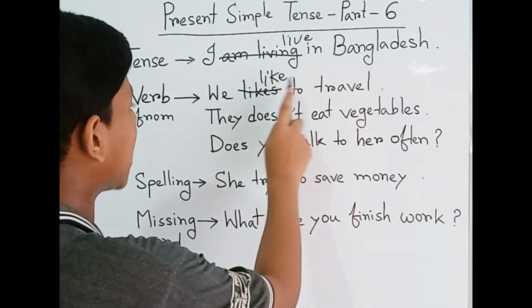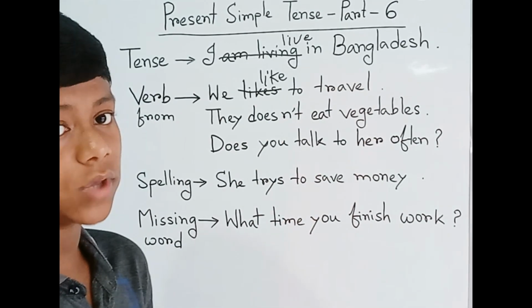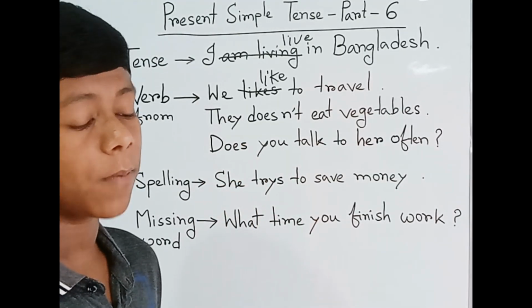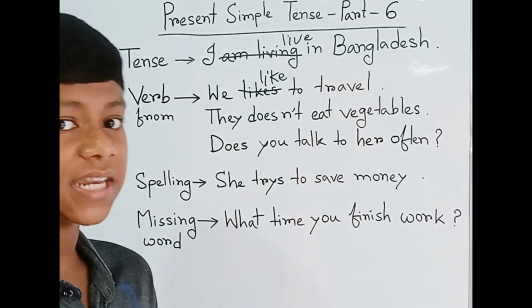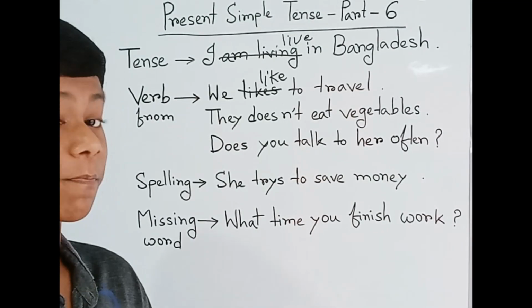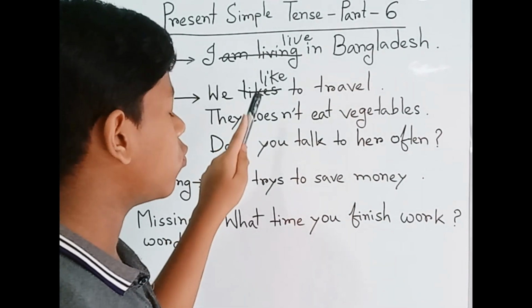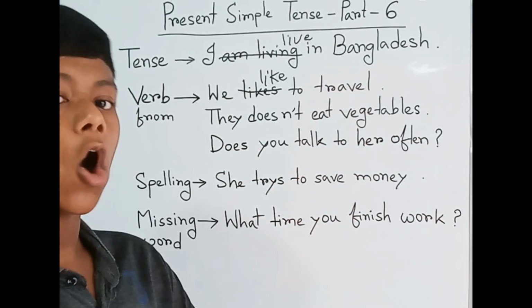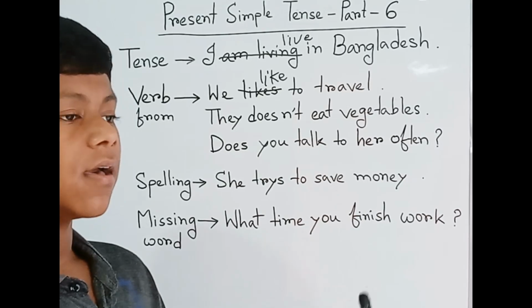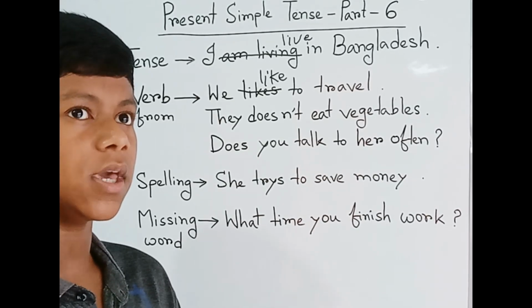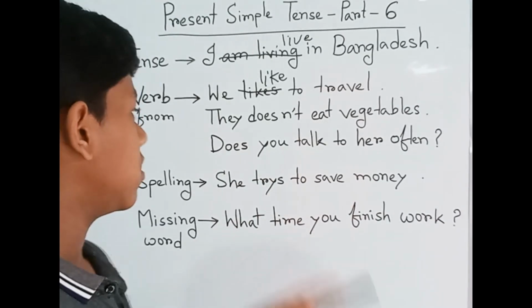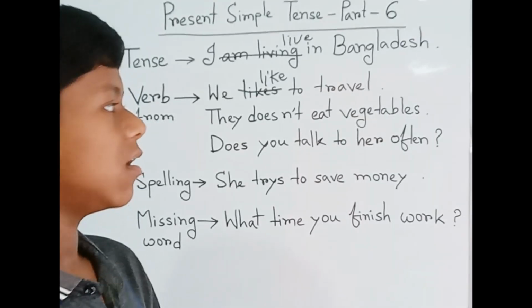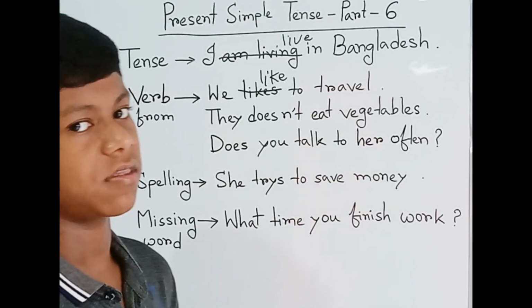That is correct. We like to travel, because in this sentence 'we' is first person plural, and it indicates many. We, it's a group, many people. That's why we can't add s with verb 1. We have to remember. But on third person singular number, we have to add s or es, which we already learned. So here we have understood, we like to travel. That will be the correct sentence.